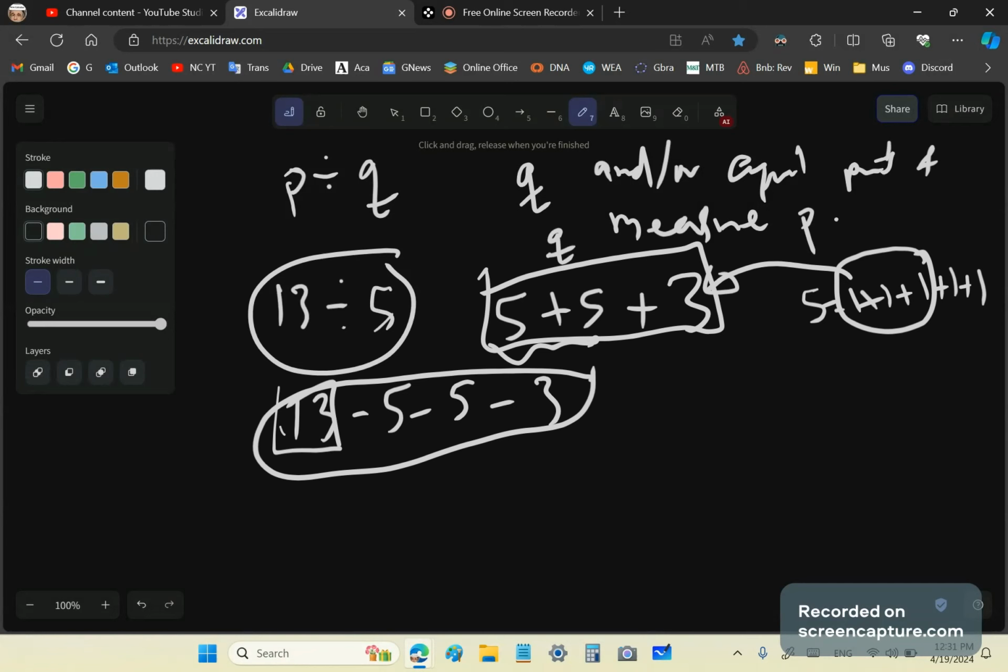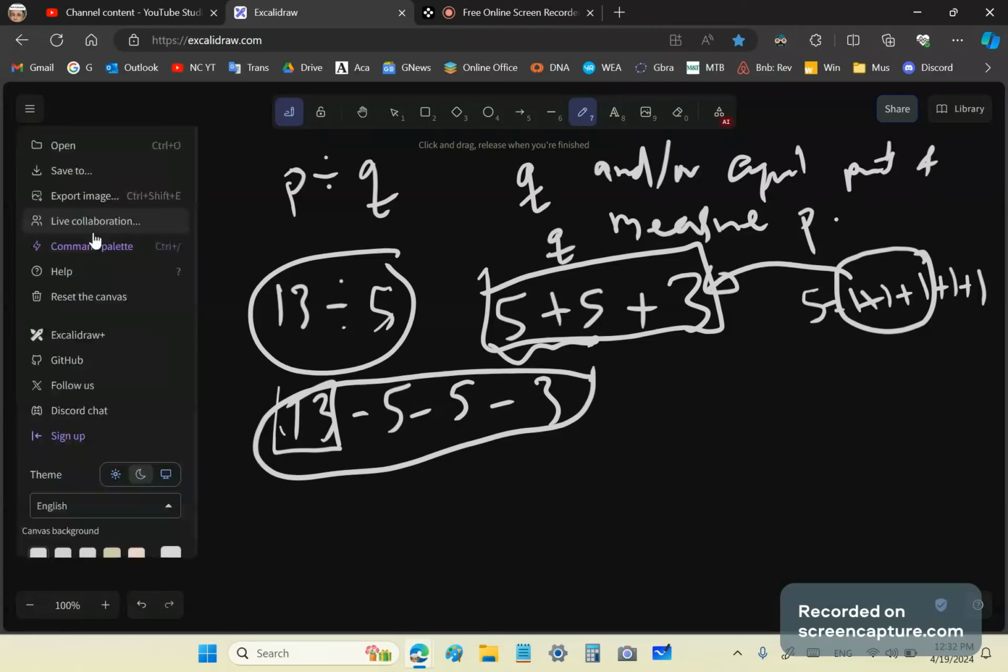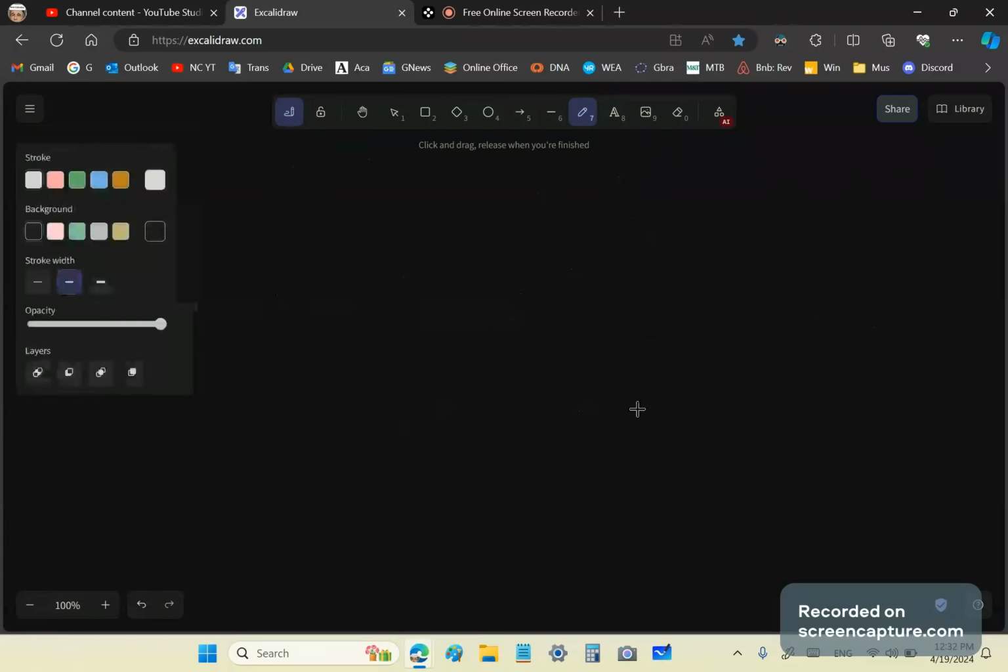Okay. Now, just as you can't define subtraction in terms of addition, you cannot define division in terms of multiplication. Okay, and I'll get to that in a moment. But first, let me tell you what multiplication is. So for that, I'm going to again reset the canvas. Now, what does multiplication tell us? It tells us how the reciprocal of a divisor measures the dividend. Okay, a reciprocal of a divisor measures the dividend.